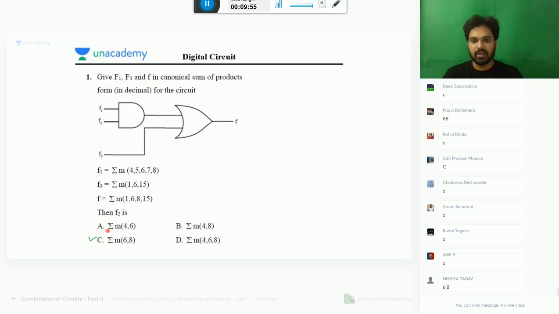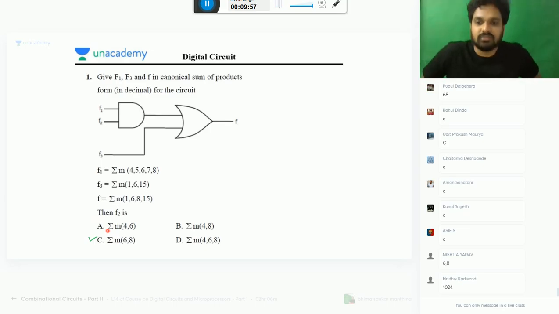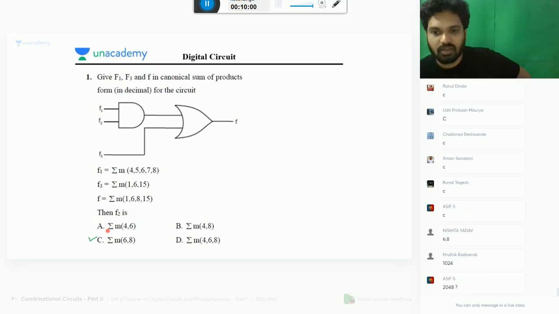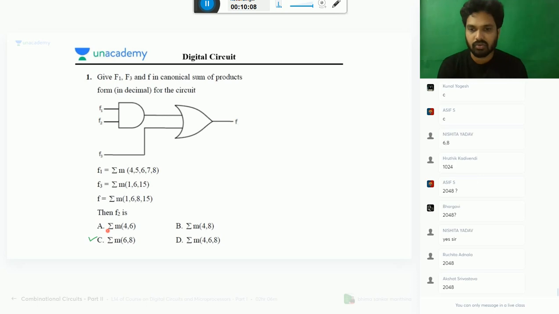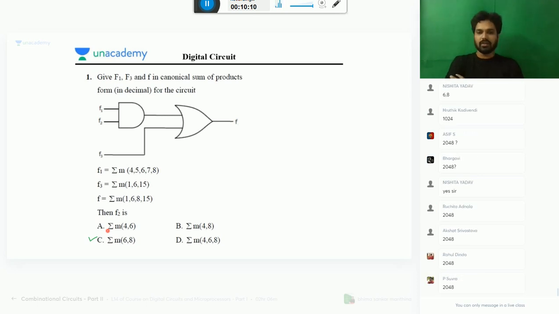Please comment how many of you have done. 2048, 1024, remaining people 2048. Very good. 2 power 12, 2048 is the right answer. Excellent. So let me explain to the people who have not done also.